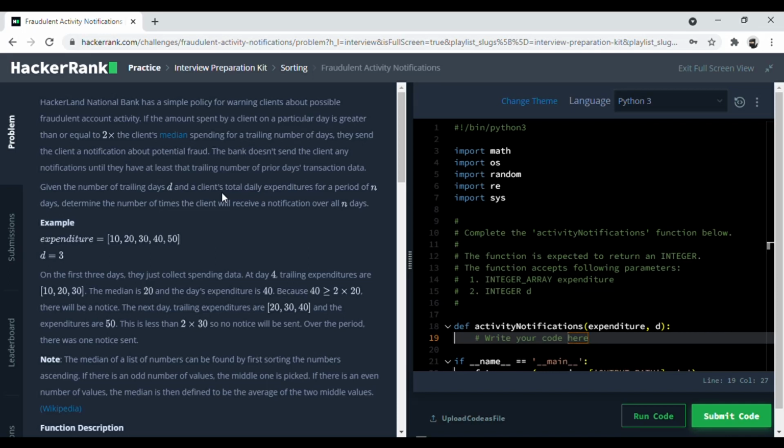Hello everyone, welcome to Mud Codes, and today we are going to solve the question fraudulent activity notifications. This is a part of the interview preparation kit and we're going to solve it using Python.